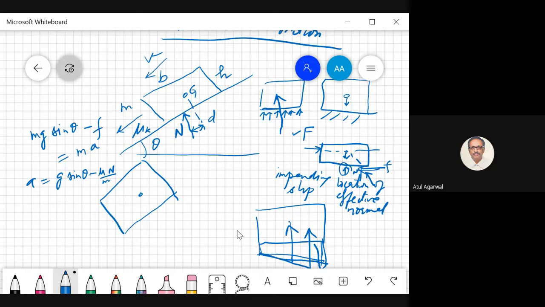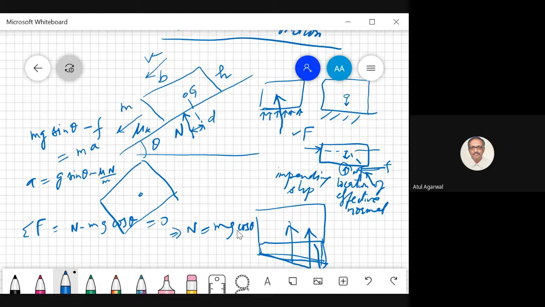So what are the forces in the normal direction? N and mg cos theta. N minus mg cos theta, all of you know, is equal to 0. There is no other force, so N is equal to mg cos theta.